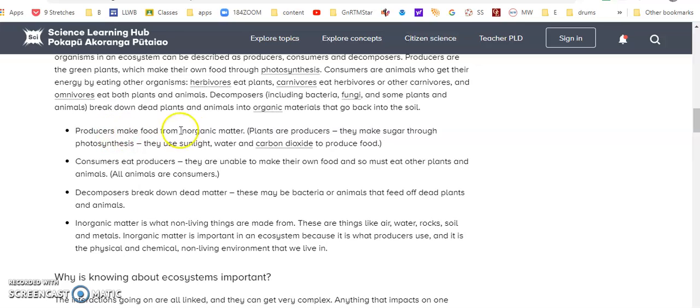So, producers make food from inorganic matter. Plants is what we mean. Consumers eat producers. The first primary consumers are the crickets. And then later on, consumers eat consumers. All animals are consumers. Decomposers break down dead matter. They break down consumers and producers. Inorganic matter is abiotic matter.